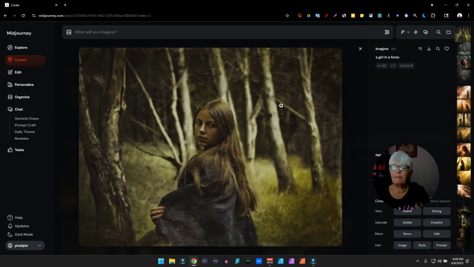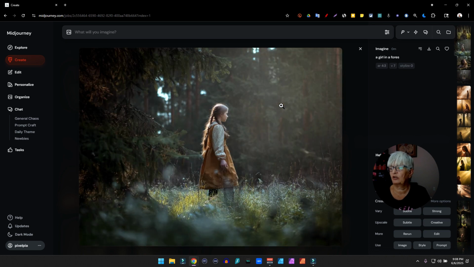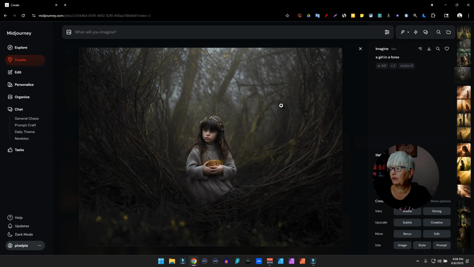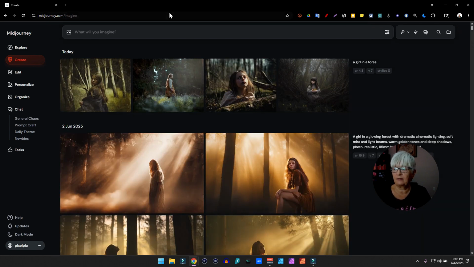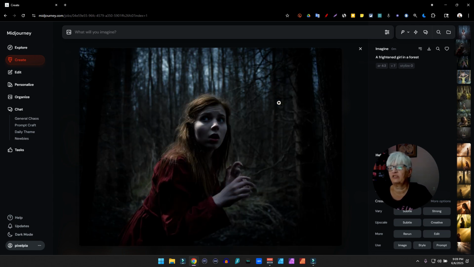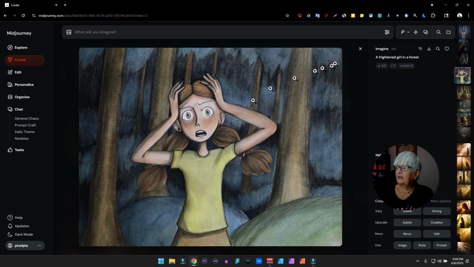And here we have the basic concept of a girl in a forest, the way Midjourney 7 interprets that very basic prompt. Now we're gonna add emotion. So instead of "a girl in a forest," we say "a frightened girl in a forest." And here we're adding some tone. There is a little tension in the image. A story starts to take shape here. And this time we even got a drawing.